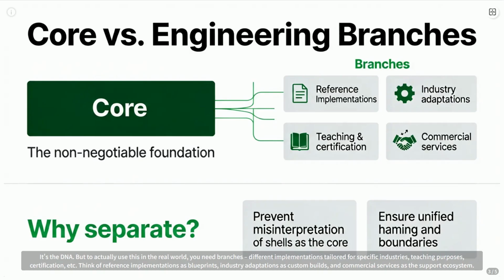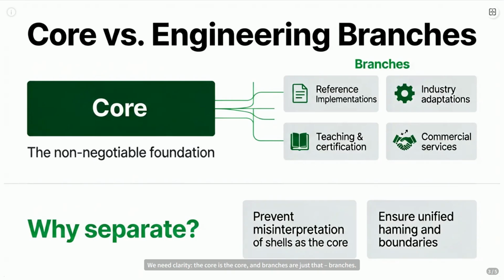Think of reference implementations as blueprints, industry adaptations as custom builds, and commercial services as the support ecosystem. Why bother separating them? Because otherwise, someone could take a slick UI or an early open source project and claim it's the whole theory, burying the actual governance principles under marketing fluff. We need clarity. The core is the core, and branches are just that, branches.